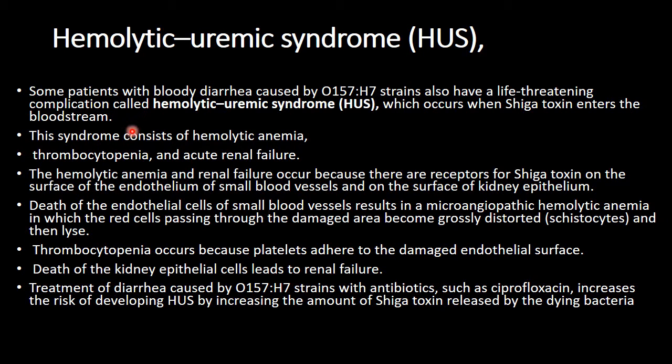How does it cause thrombocytopenia? Because platelets adhere to the damaged endothelial surface. The death of the kidney epithelial cells leads to renal failure. Treating diarrhea caused by O157:H7 with antibiotics such as ciprofloxacin increases the amount of Shiga toxin released by dying bacteria.